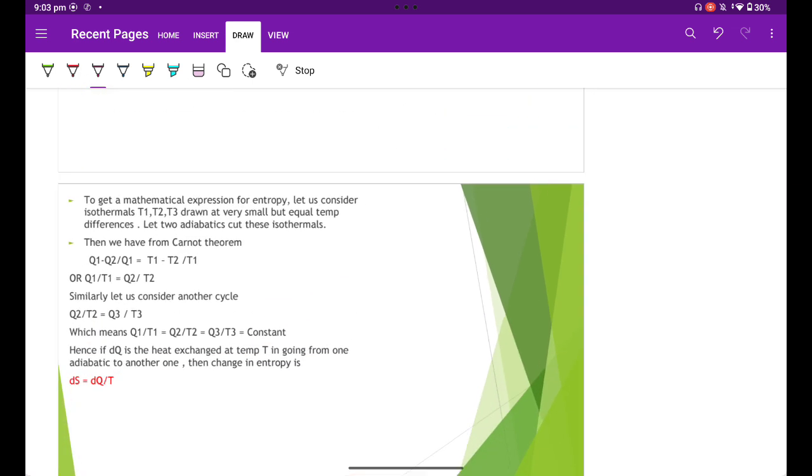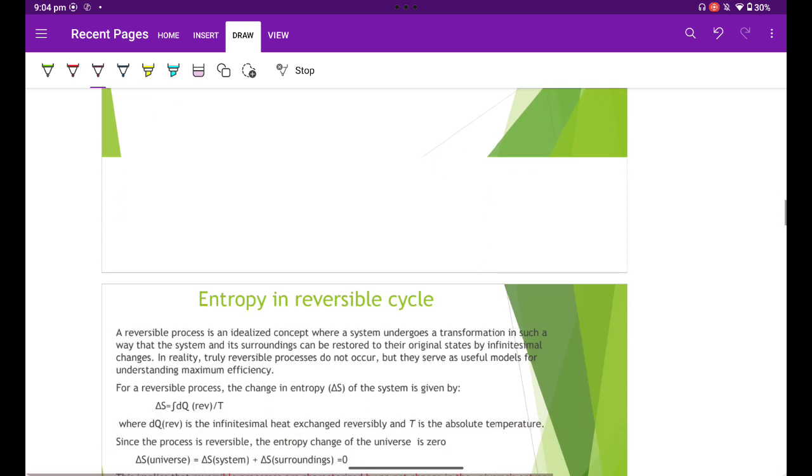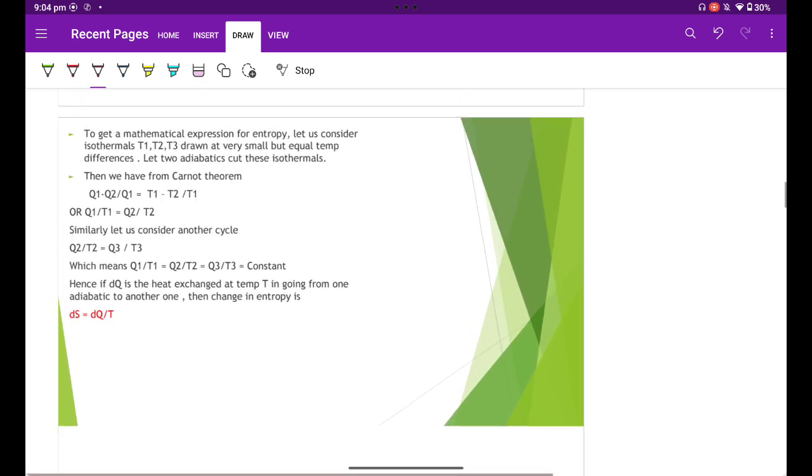In order to understand this, let us consider three isothermals T1, T2, T3 and two adiabatics, say A and B. Since we know that in an isothermal process, the temperature of the body remains constant, while in an adiabatic process, no external heat is supplied.